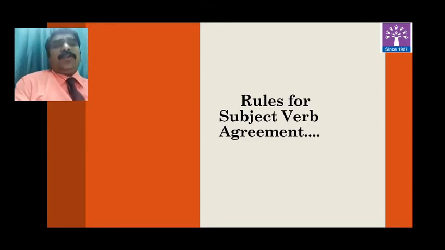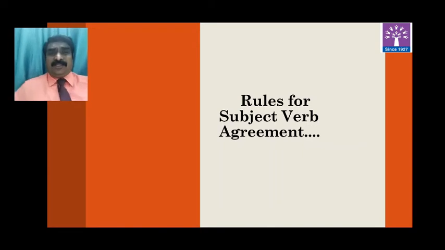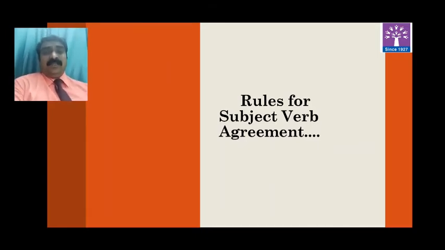So there are certain rules. What are those rules? A basic rule is there. A subject usually has number, and it has person. Regarding number, the subject can be either singular or plural. Regarding person, the subject can be first person, second person, or third person.